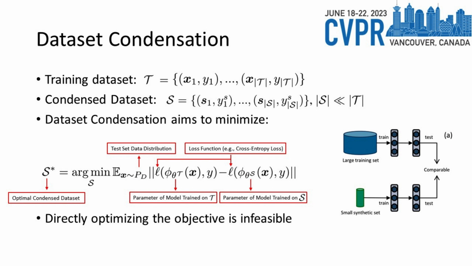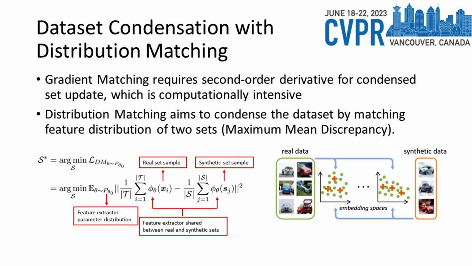We sample the image X from the test set distribution PD, and calculate the losses with the parameters of models trained on T and S respectively. Dataset condensation tries to minimize the difference between the losses on the distribution with theta T and theta S. In other words, DC is maximizing the accuracy of the model trained on S by updating the synthetic set. However, directly optimizing the objective is infeasible, because to obtain theta S, we have to train the model for many steps, which makes the computation very difficult. The conventional gradient matching requires second-order derivatives for the condensed set update, which is computationally intensive.